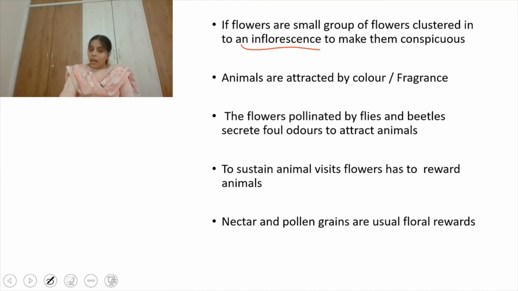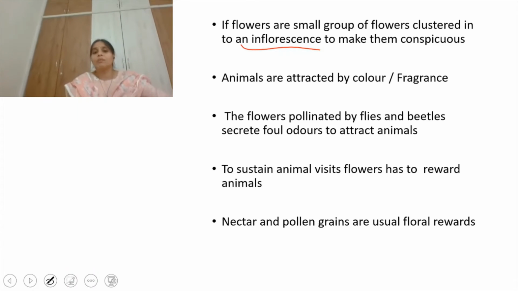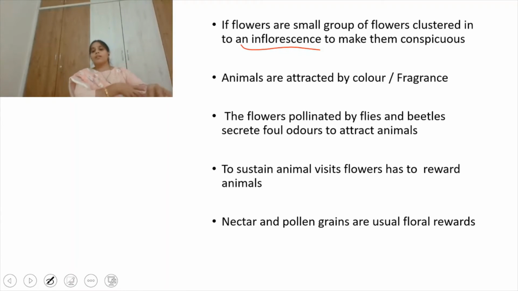Flowers are showing some adaptations in order to attract the animals, and one more is that these flowers will reward the animals. Why do they reward the animals? In order to sustain the animal visits. Every time the same animal has to come, because without animals pollination does not take place. That's why, in order to sustain the animal visits, they reward the animals.